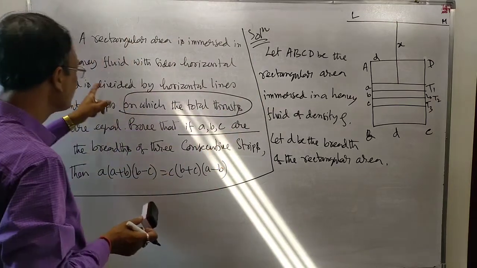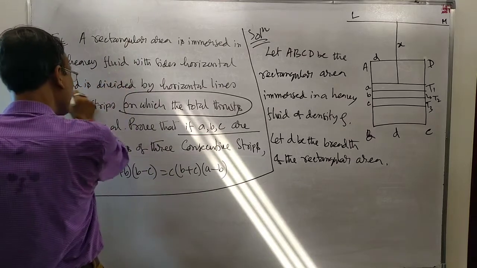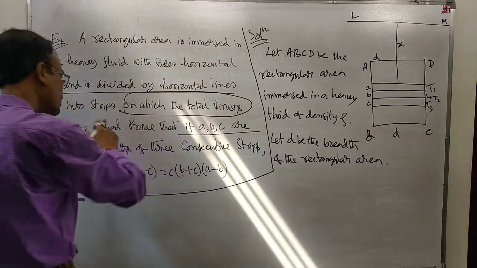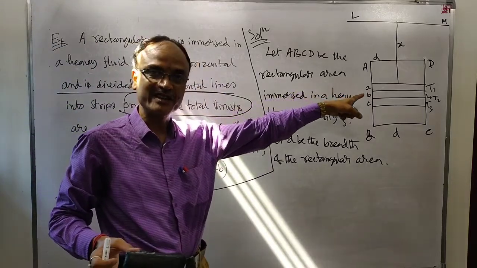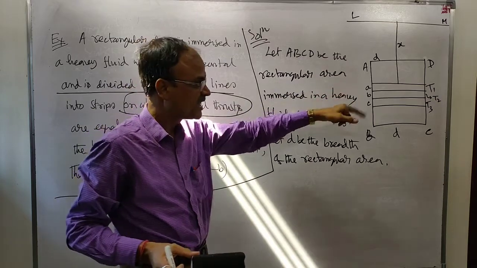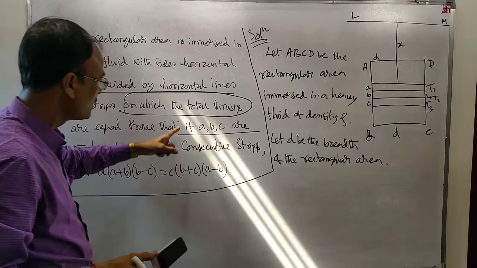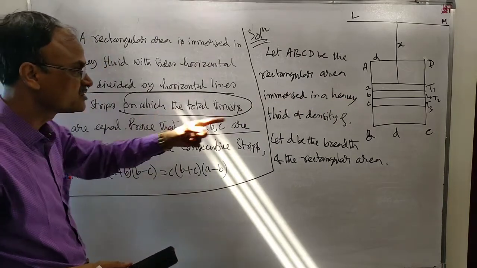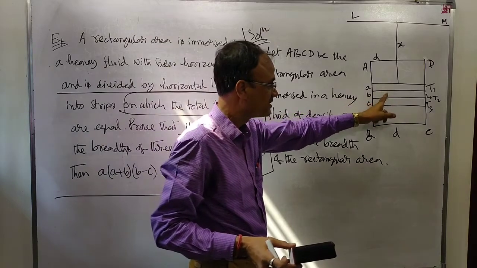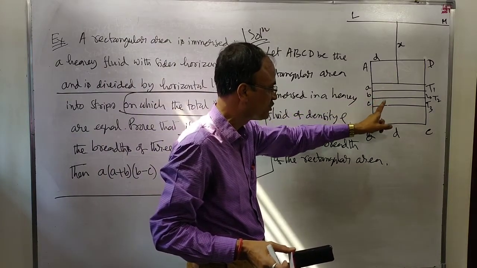Now, we have to draw the horizontal lines. After drawing the horizontal lines, three strips. Strip 1, strip 2, strip 3.